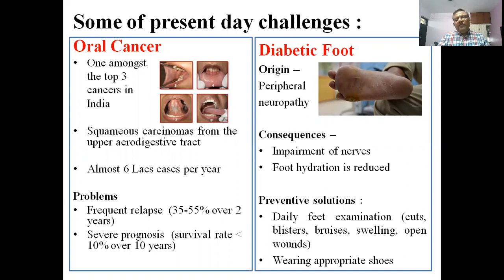The second problem which we come across quite often is diabetes, and the resultant is the diabetic foot, whose origin is peripheral neuropathy. And the consequences are the impairment of nerves, foot hydration is reduced, and the preventive solutions are daily feet examination and wearing appropriate shoes.